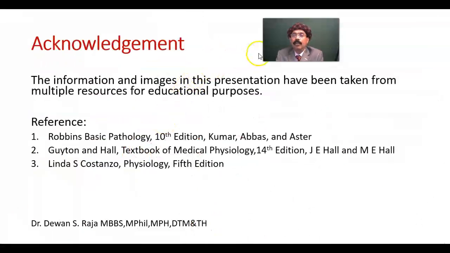And that's all about Cushing syndrome, Cushing disease, its physiology, pathology and treatment.